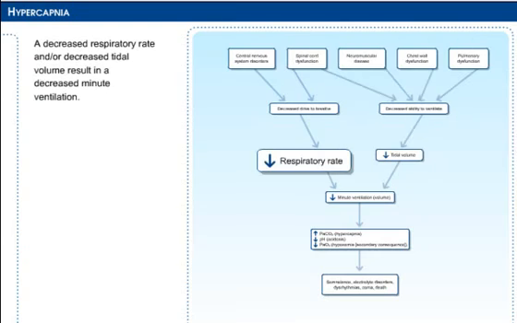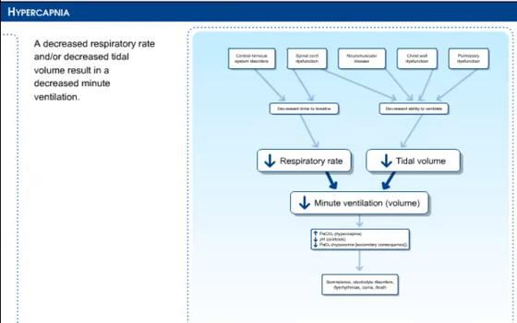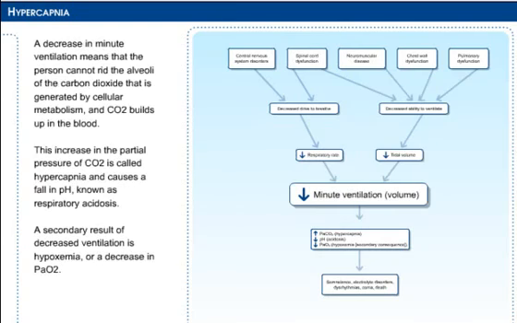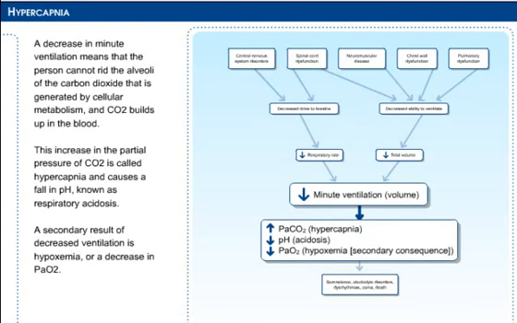A decreased respiratory rate and/or decreased tidal volume result in a decreased minute ventilation. A decrease in minute ventilation means that the person cannot rid the alveoli of the carbon dioxide that is generated by cellular metabolism, and CO2 builds up in the blood. This increase in the partial pressure of CO2 is called hypercapnia and causes a fall in pH, known as respiratory acidosis. A secondary result of decreased ventilation is hypoxemia, or a decrease in PaO2.